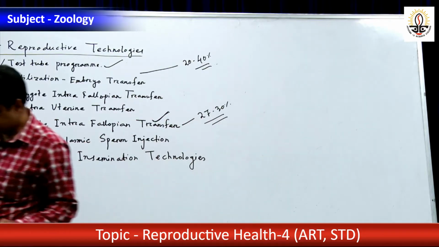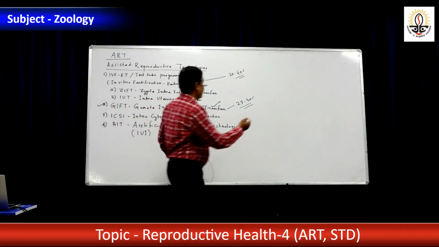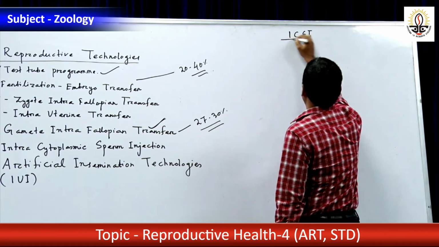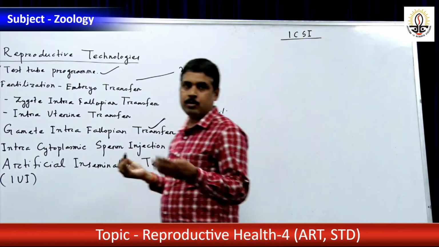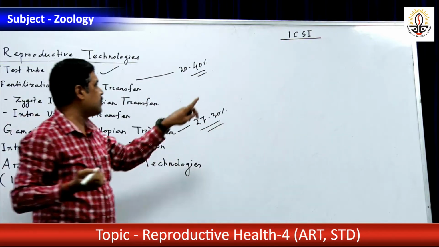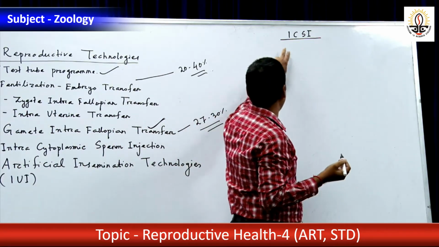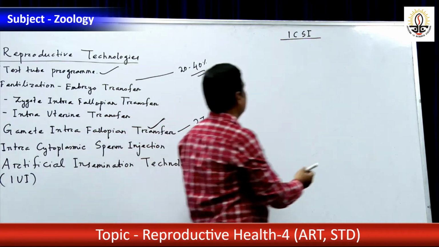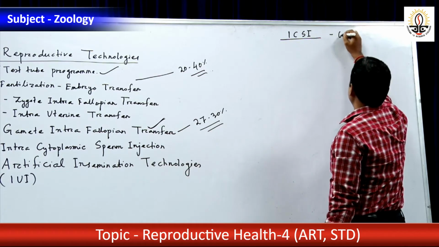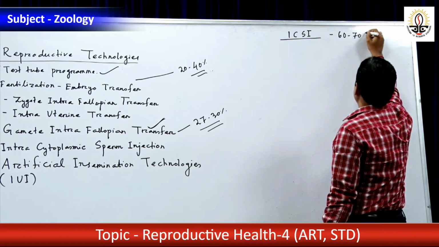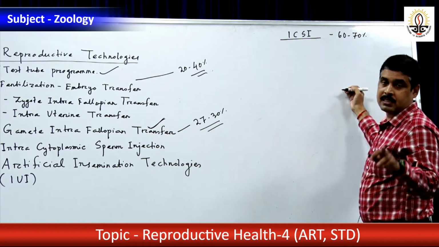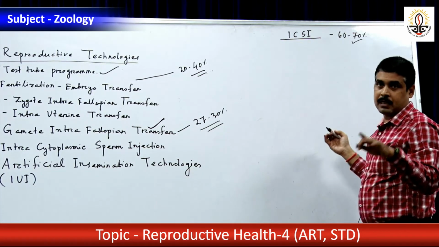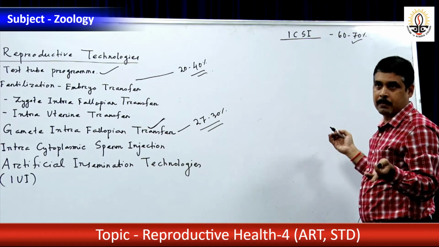Now see, ICSI is the most potent method of ART, and the success rate is about 60 to 70%. It was discovered by the scientist Palermo of Belgium in 1992. It is widely adopted to solve infertility problems.